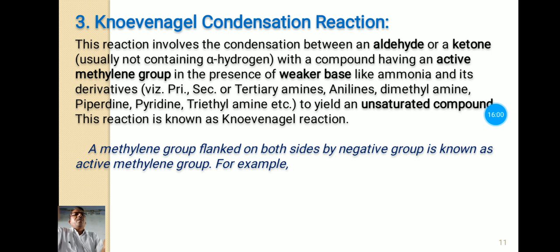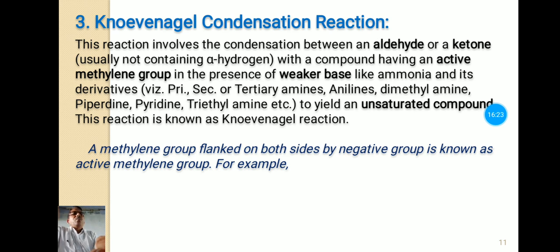Its derivatives means primary, secondary or tertiary amines or anilines or dimethylamine, piperidine, pyridine, trimethylamine or triethylamine, to form an unsaturated compound. This reaction is known as the Knoevenagel reaction.